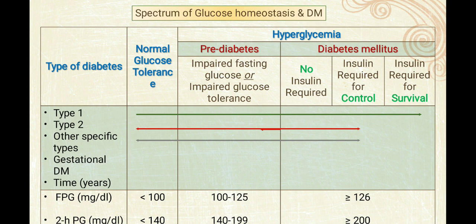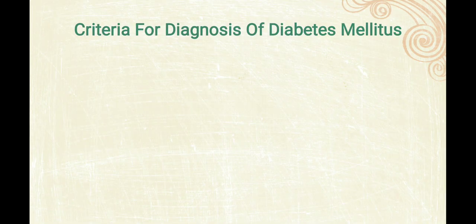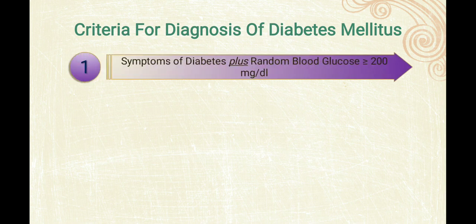This is very important. We all should know what is called diabetes mellitus, so kindly do remember: fasting plasma glucose, which is more important, fasting and random. In the next slide we are going to discuss random. So ultimately the criteria for diagnosis of diabetes mellitus will be, first, symptoms of diabetes plus RBS more than 200 milligram per deciliter. Please do remember this is the most important, because all the diagnosis of diabetes depends on this.